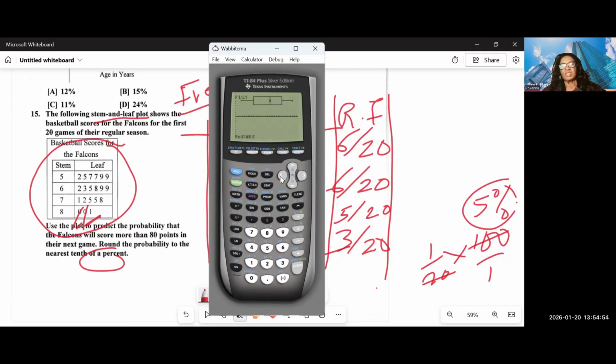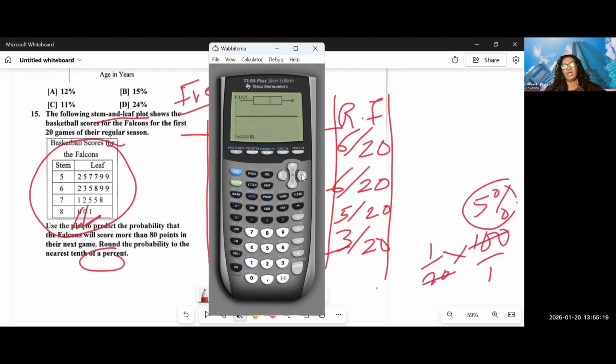If I want to find the first quartile from my box plot, this is the first quartile, and the first quartile is 59. The minimum number I already know is 52. I can also arrow to the right and find the third quartile, which is 75. We already saw that. And the maximum number we already know is 81.